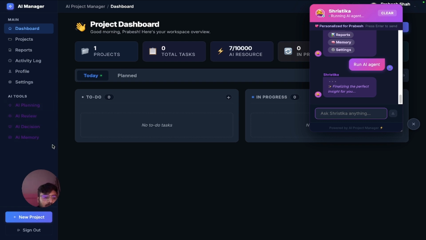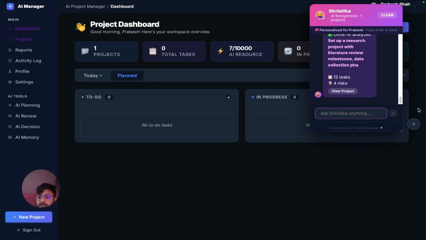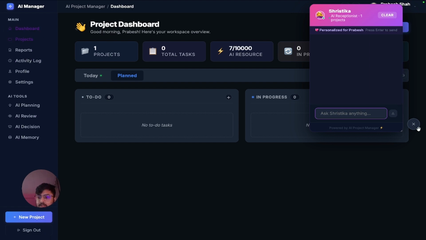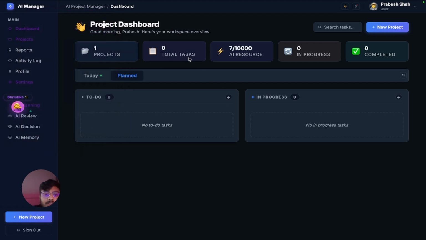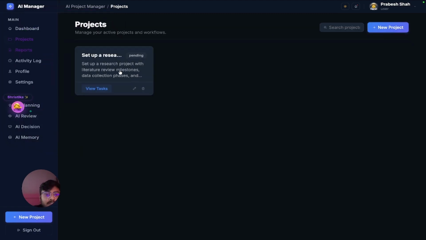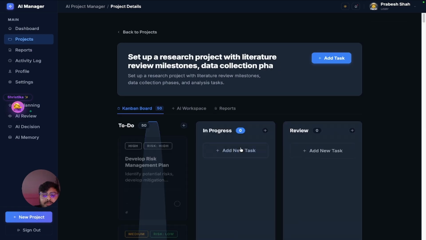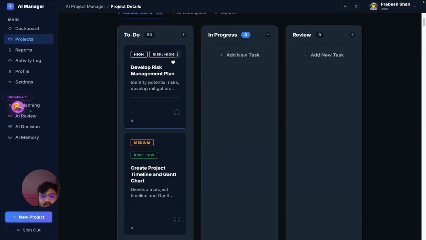Now the main demonstration and explanation as per the task. See the AI resources, code, project 1, 0 tasks. Now let's go to the dashboard. First clear Shristika and move this to this side, and look at today's tasks. Let's take one task to one or two tasks that are completed.